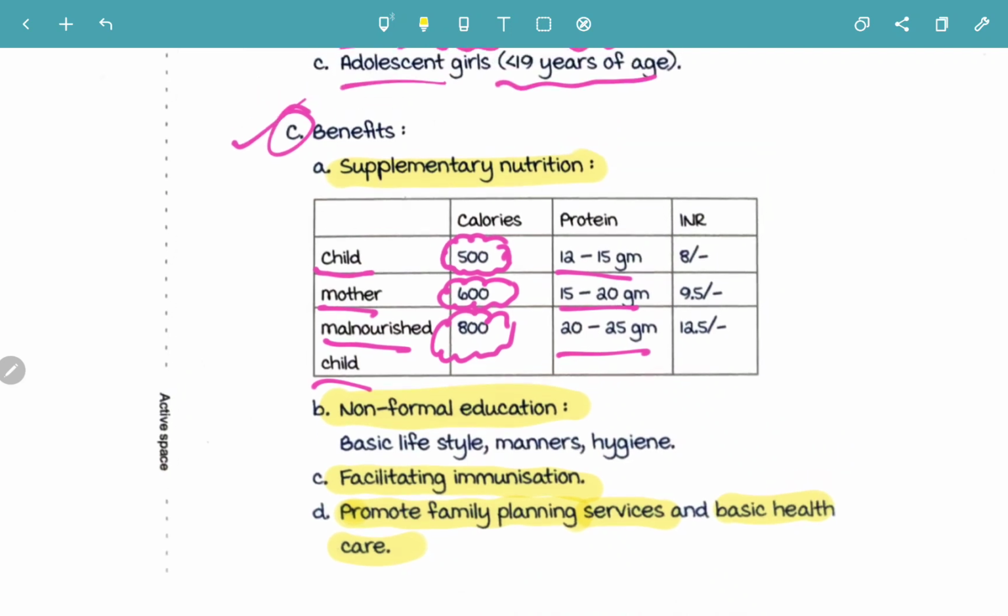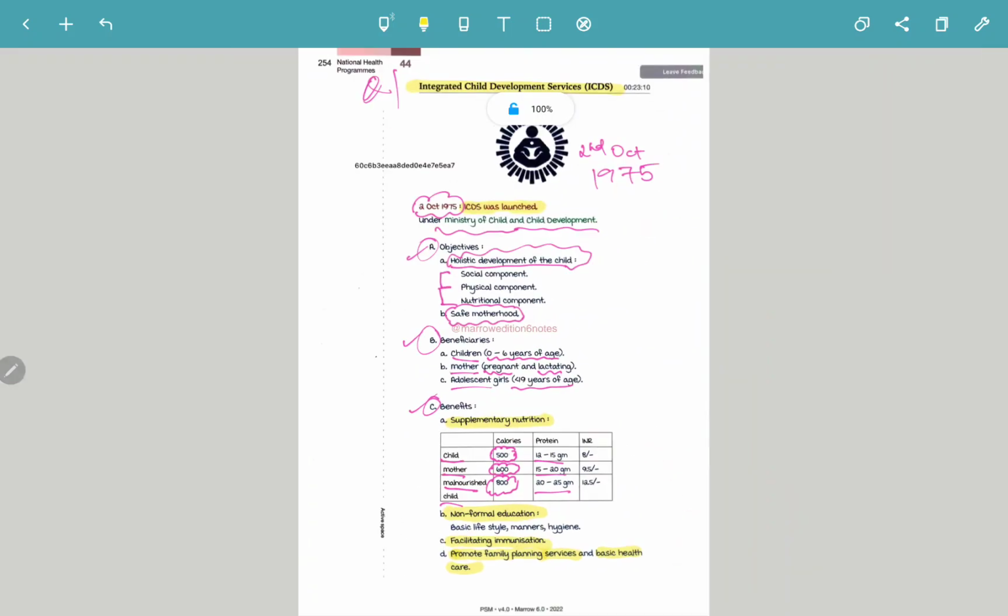So let's look at the benefits again. The supplementary nutrition, non-formal education, and then facilitating immunization and promoting family planning services and basic health care. So supplementary nutrition 500 in child, 600 mother and 800 malnourished. Non-formal education comprises basic lifestyles, manners and hygiene, facilitating immunization and to promote family planning services and basic health care.